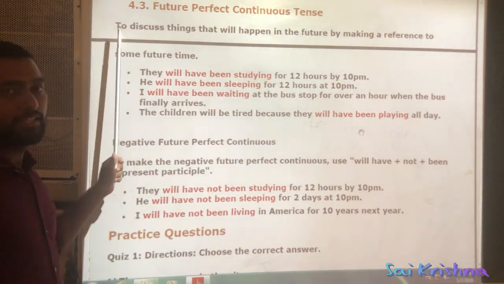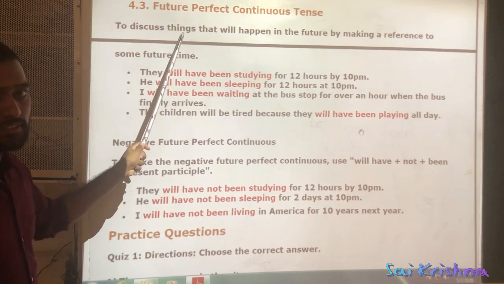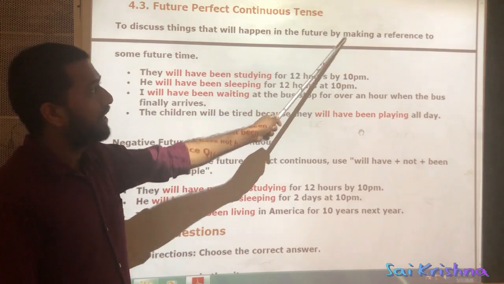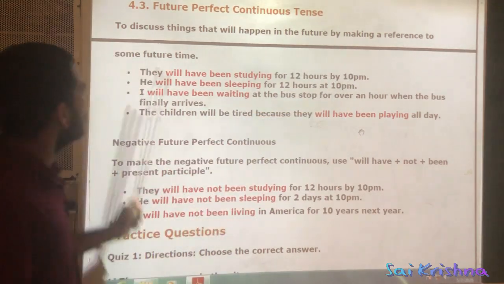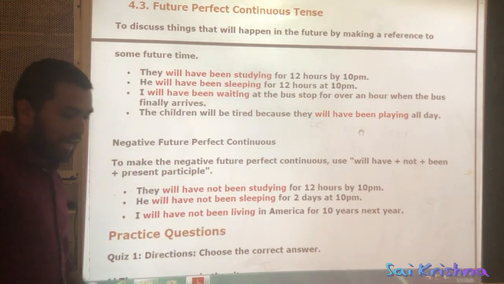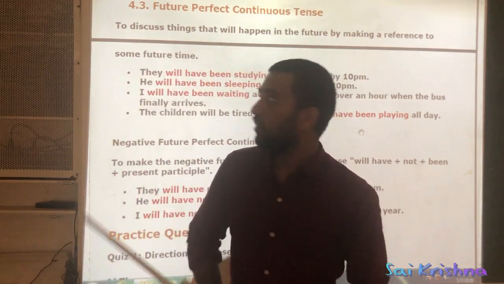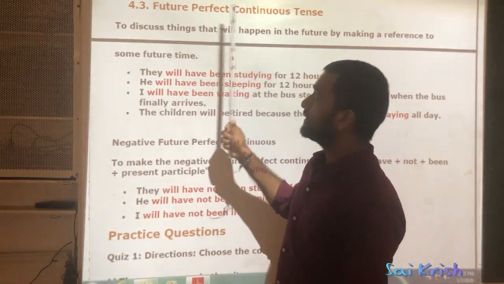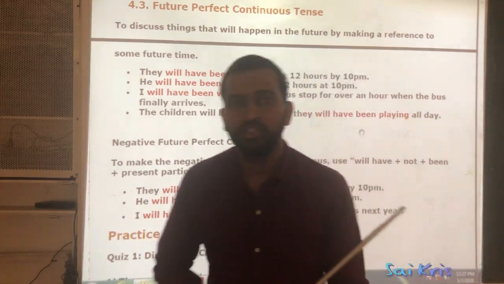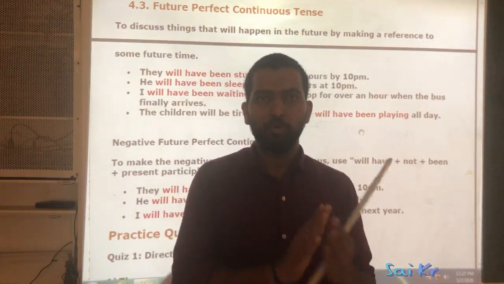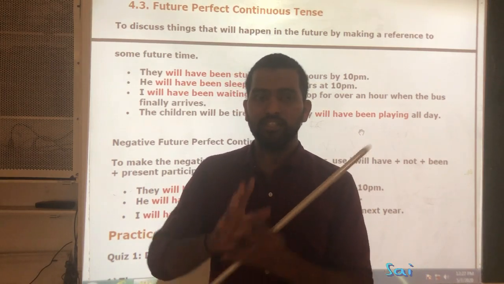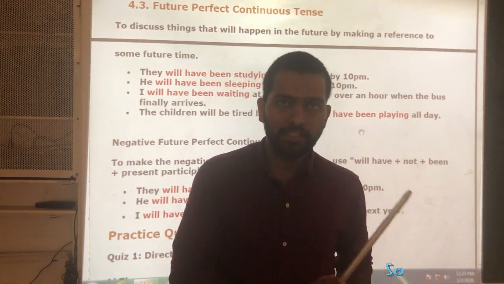First one, see here, to discuss things that will happen in the future by making a reference to some future time. I will tell you just a simple definition of where this type of tense is used. First of all, future perfect continuous tense is the most rarely used tense, and it is used when some action is planned.